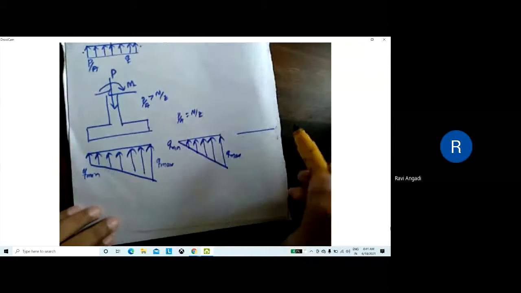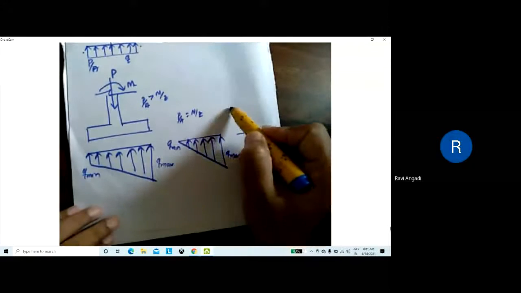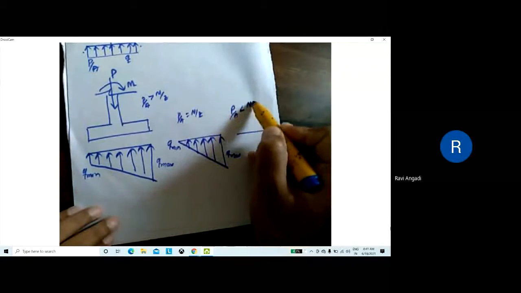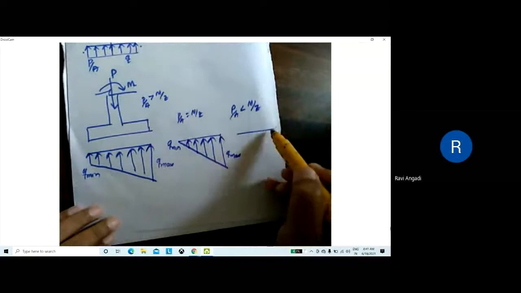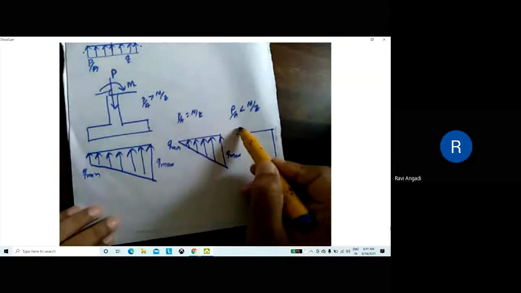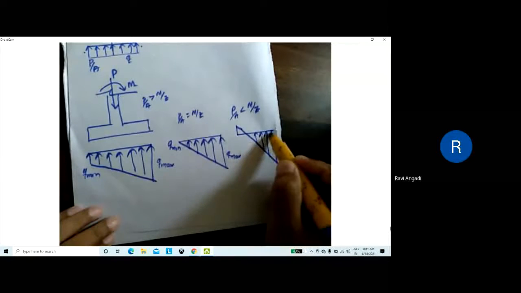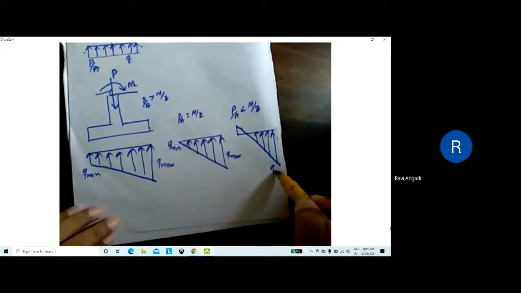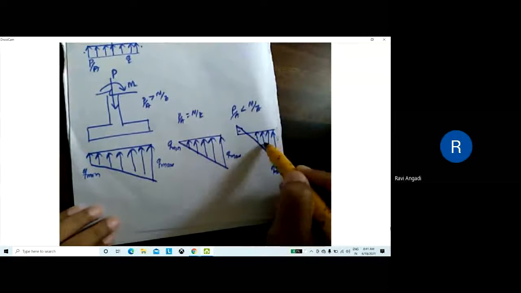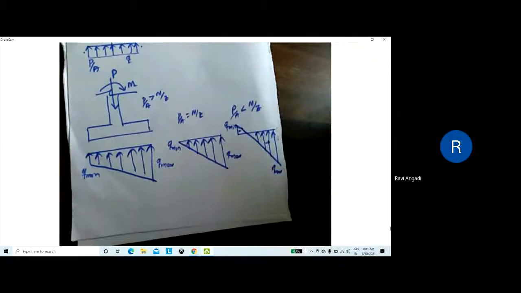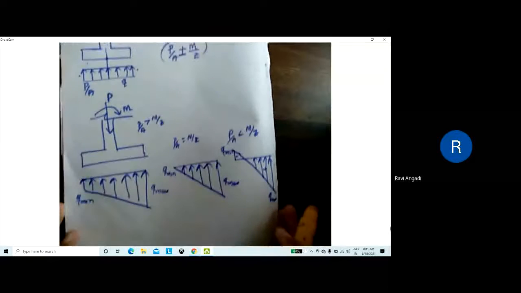And one more case, when P by A is less than M by Z, then what do you get? The pressure distribution under the footing will be like this. So this will be q max. This is negative, this is positive. This is q minimum. All of you understood this one?